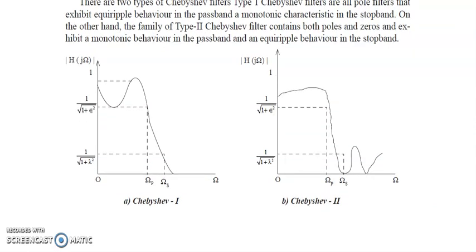And whenever you are going for transfer function, in x-axis there will be frequencies, in y-axis there will be amplitudes. Okay, so at ohm P, your magnitude may not be 1, it will be below 1. Similarly, at ohm S, it may not be 0. It will be equal to 1 by square root of 1 plus lambda square. Okay. Now ohm P to ohm S is your transition band, 0 to ohm P is pass band. Similarly, here also 0 to ohm P is pass band, ohm P to ohm S is transition band. After ohm S, you have got stop band.